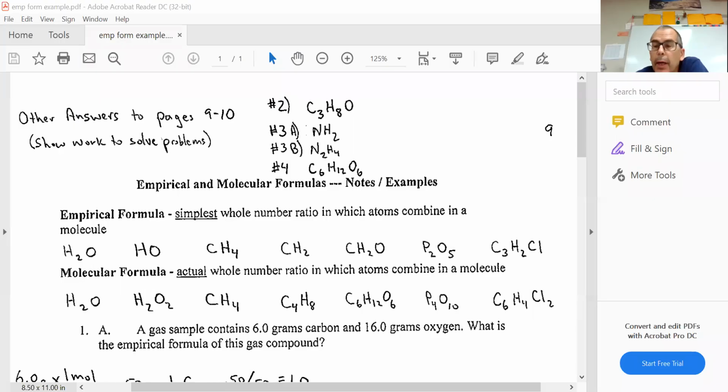We are going to look at empirical and molecular formulas, and I'm going to bring up a screen. It's been a little bit, so bear with me. And okay, I think we're pretty good.